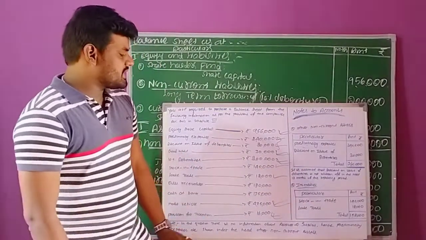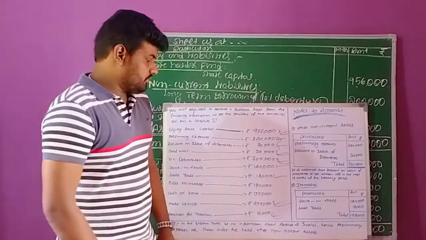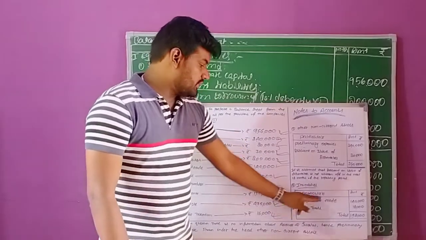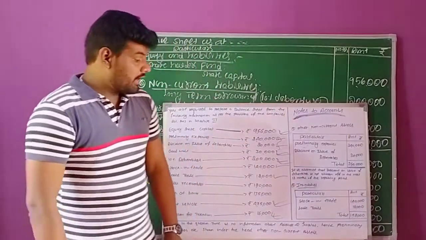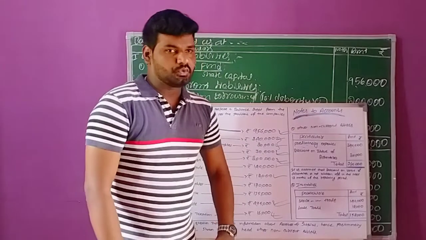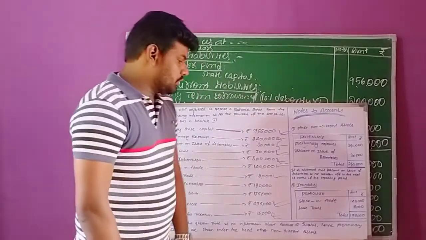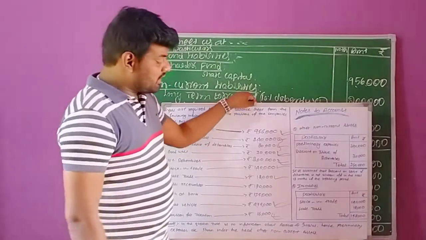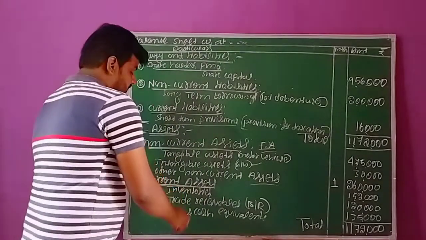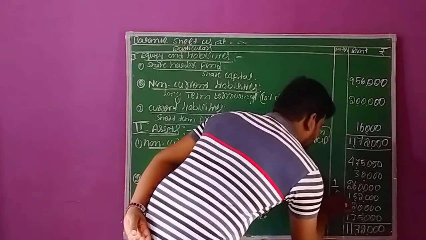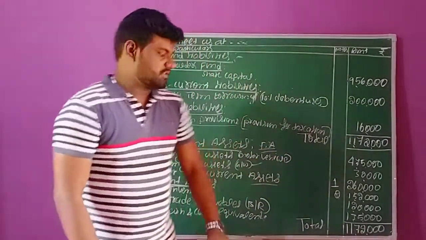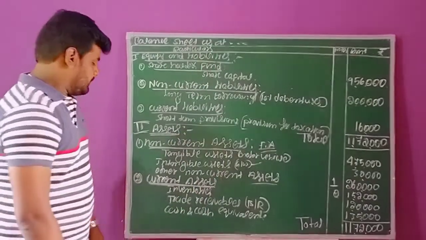For these two transactions, we need to apply one more working note, inventories, under the amount column. The first one is stock in trade, 1,40,000, and loose tools, 12,000 rupees. The total balance is 1,52,000 rupees. These 1,52,000 rupees we call total inventories in the business organization. Now we write inventories, and in the note column we write note number 2. The amount is 1,52,000 rupees, the total inventories in the business.